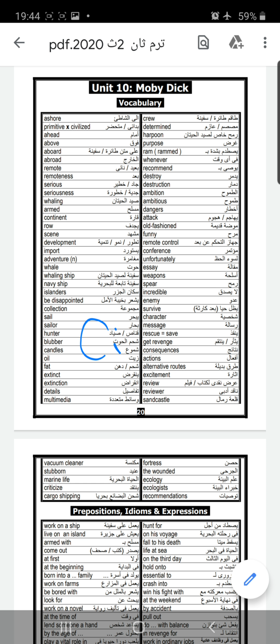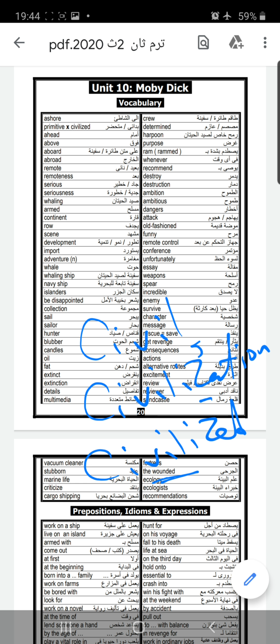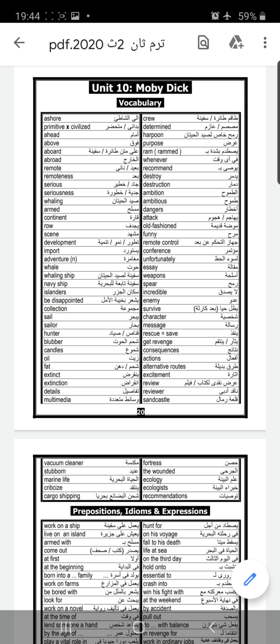Civilized. We have the word civil. We have the word civilization. Don't forget that. We can write it with S and Z, American and British. Civil, civilization, civilized. And civilized is an adjective. You can say he is a civilized person. And the opposite of civil is military. Civil, military. He is a civil person. He is military. Military means soldier.